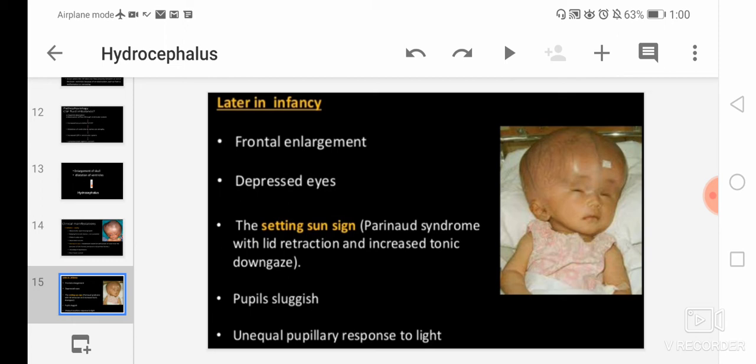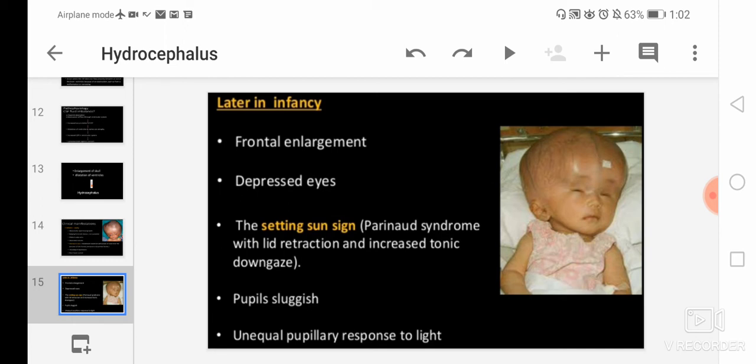In this, there is inability to move the eyes up and down. What happens in sunset eyes? The child or infant will not be able to move the eyes up and down. It is due to raised intracranial pressure. Intracranial pressure is increased, due to which you can see the sunset eyes, with lid retraction and increased tonic downgaze. Increased tonic downgaze means the act of looking downward. So there will be retraction of the lid and the child will look downward.